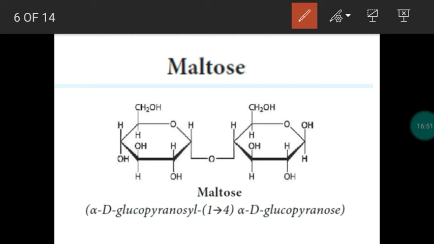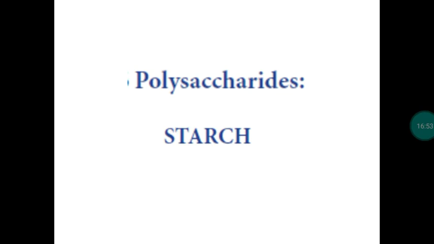Then we move into polysaccharides. From the name, we can easily identify that a larger number of monosaccharide units will be present in the polysaccharide. We already studied the formula C6H10O5 n times, with subscript n. So many monosaccharide units are linked together by glycosidic linkages, and we get a polysaccharide, which is like a polymer.